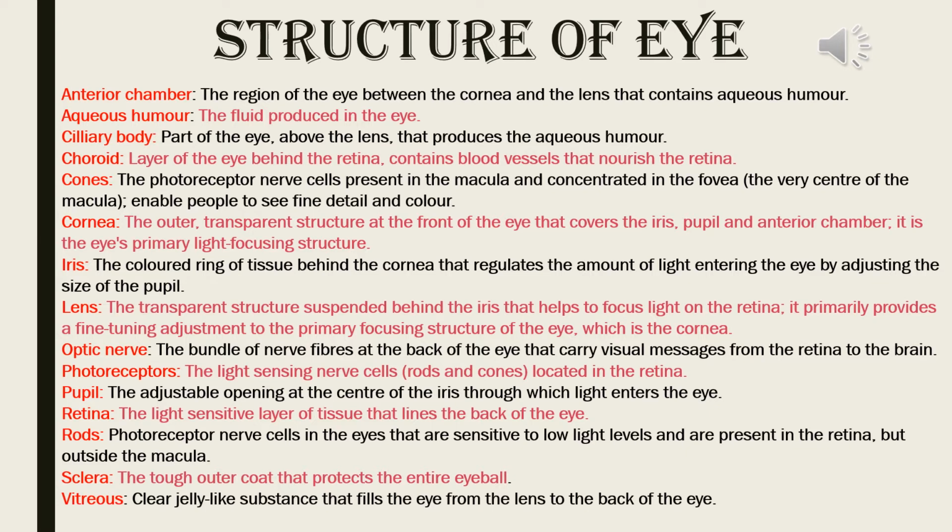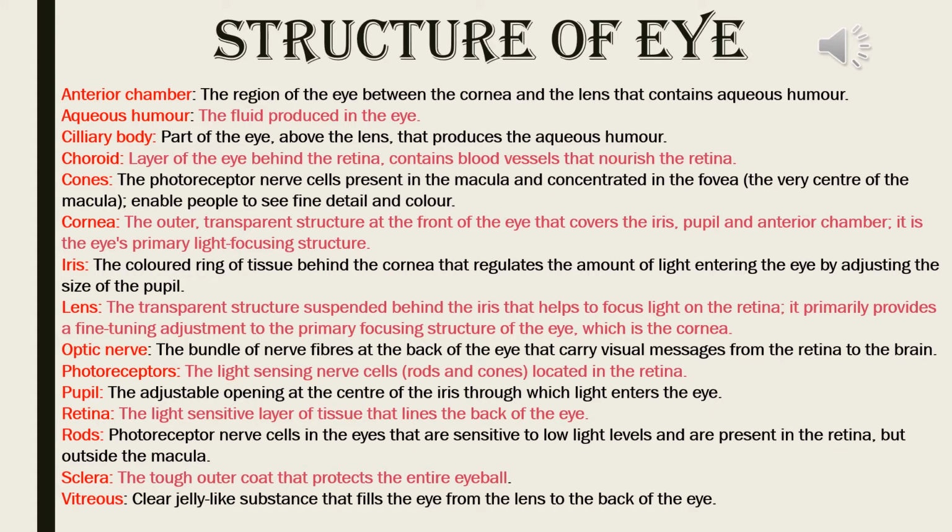Cones, the photoreceptor nerve cells present in the macula and concentrated in the fovea. These are the parts of the eye, the very center of the macula, enabling people to see fine detail and color. Actually, because of cone cells, we can see the color of any substance. Cornea, the outer transparent structure at the front of the eye that covers the iris, pupil and anterior chamber. It is the eye's primary light focusing structure.